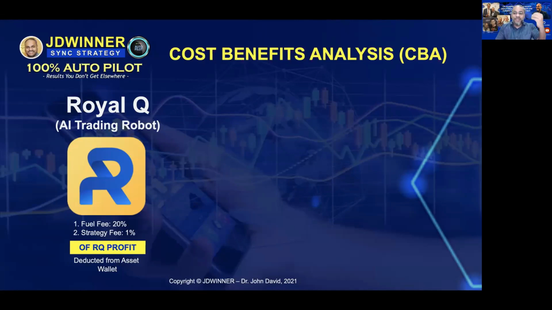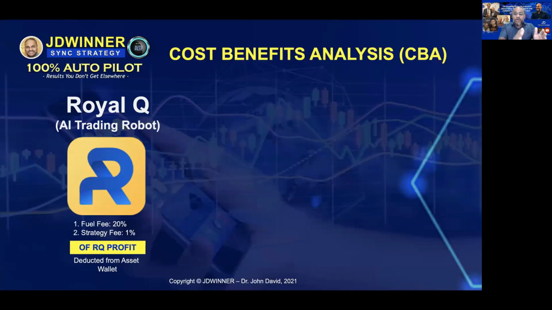Now let me repeat that once again. The 21% is not of your trading capital. The 21% is of the profit. So if you make a profit of $1, 21 cents will be deducted from that dollar. I hope you understand that.